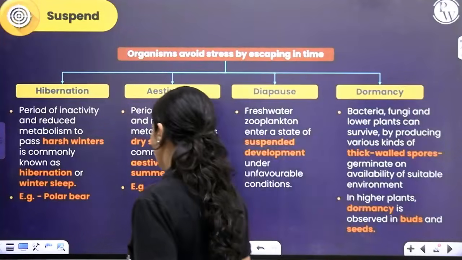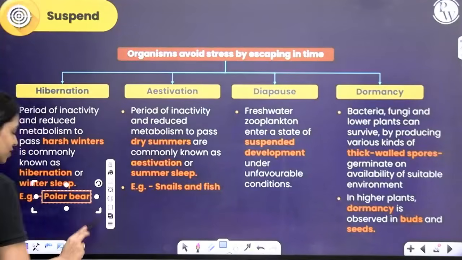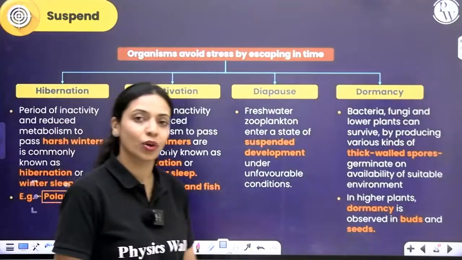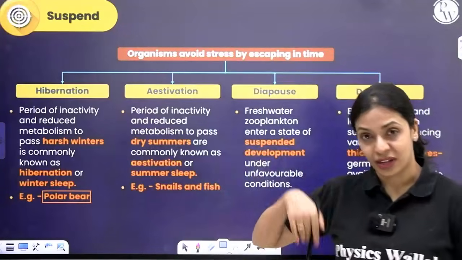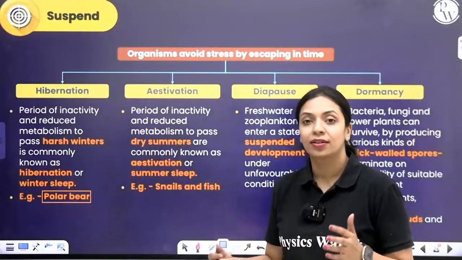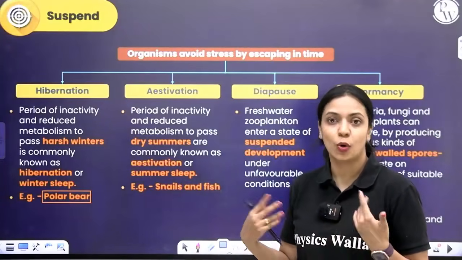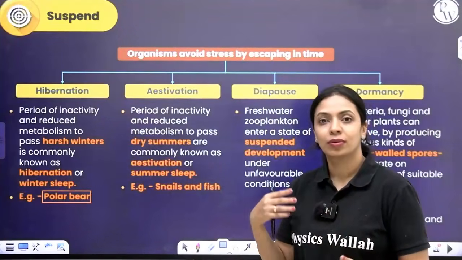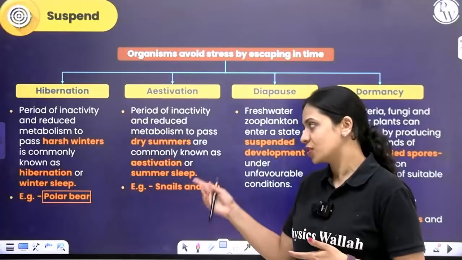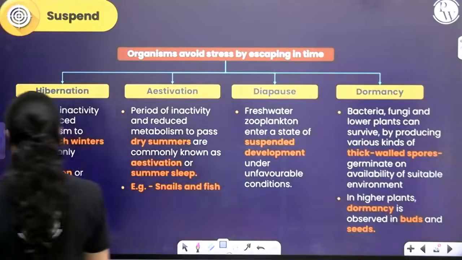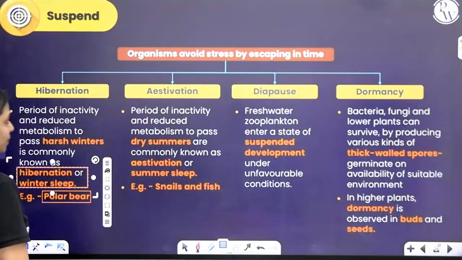Okay, you can see that in polar bears during winter. You know, polar regions are cold as it is, but during winters in polar regions, it's super cold. So even regulators cannot energetically spend so much to maintain a constant internal environment at that point. So they just go for hibernation to tide over the harsh winter.